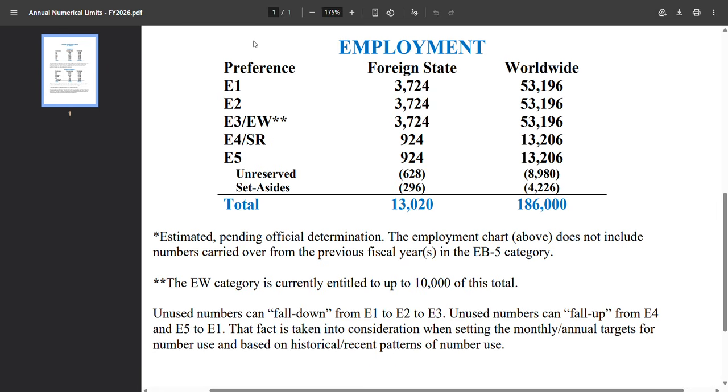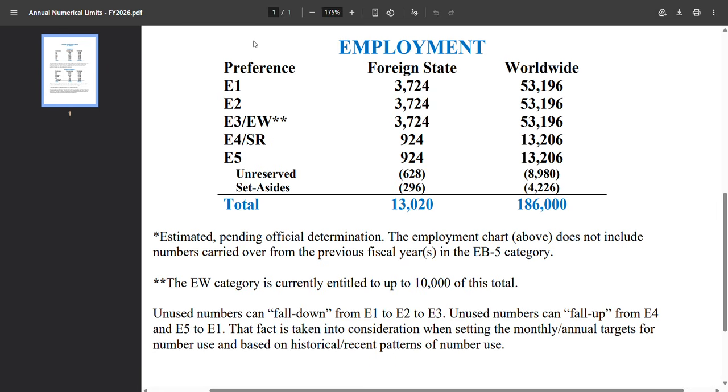And if I look at it category wise, let's say EB1, in an ideal scenario the worldwide limit for EB1 is 40,040. Similarly, the same for EB2. And for the EB3 and EW3 combination, it is the same number, 40,040, as a worldwide limit.